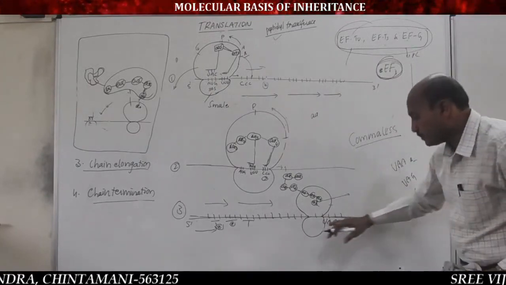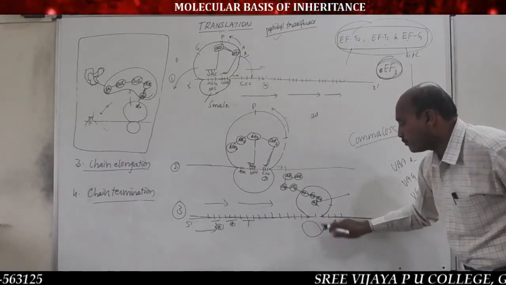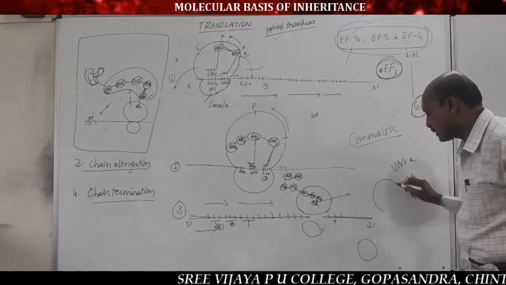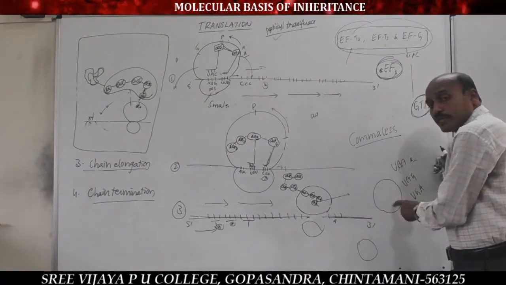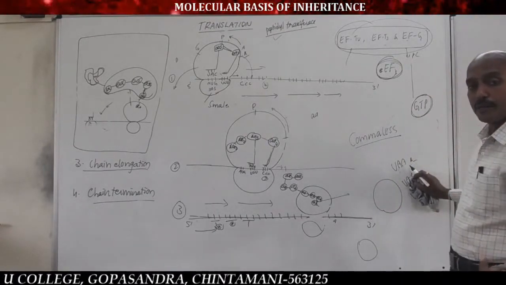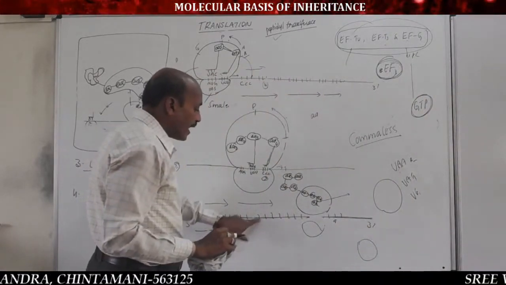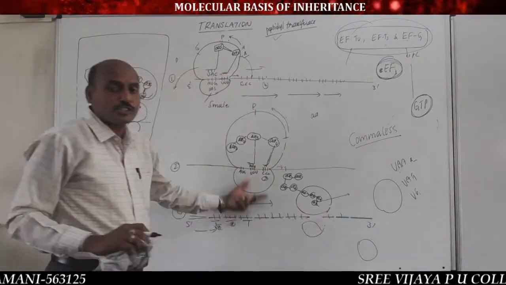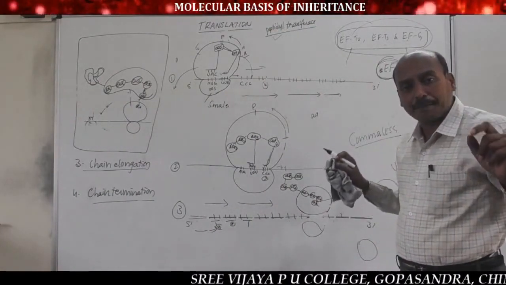Important: at the same time, the smaller subunit and the larger subunit of the ribosome separate from each other, and the mRNA is degraded, dissociated, never existing as it is, never existing in the same condition, degraded into respective mRNA nucleotides.